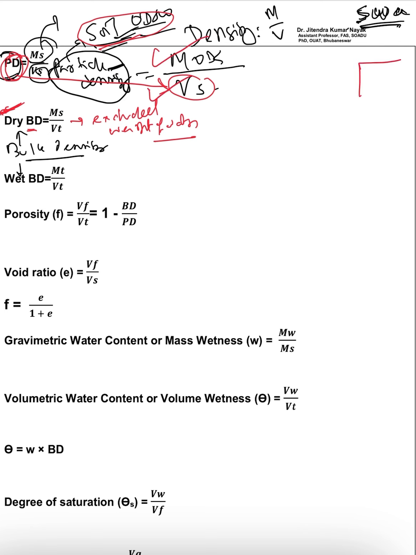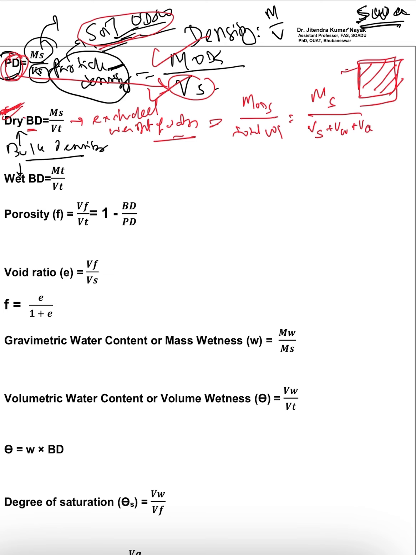But in case of bulk, bulk means the total you have to count. As it is a dry bulk density, you should exclude the weight of the water. That means the formula will be mass of oven dry soil divided by the total volume. Mass of oven dry soil means Ms, divided by total volume means Vt, and Vt means what? Volume of soil plus volume of water plus volume of air. This is the thing.